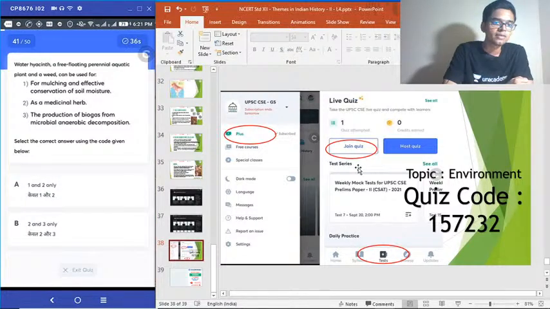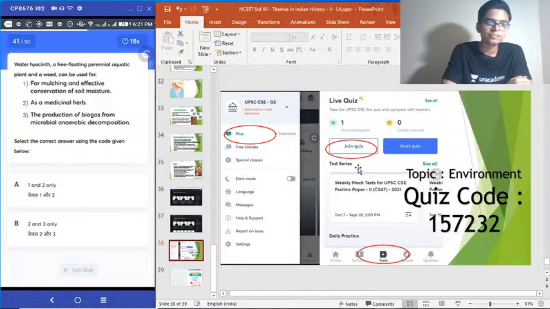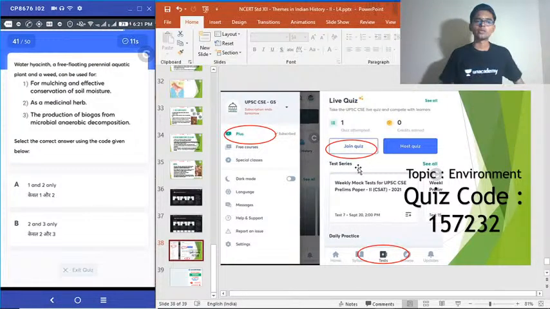41st question. Water hyacinth, a free floating perennial aquatic plant and a weed, can be used for dash. 1. For mulching and effective conservation of soil moisture. 2. As a medicinal herb. 3. The production of biogas from microbial anaerobic decomposition. And select the correct answer using the codes given below. Okay, water hyacinth, a free floating perennial aquatic plant and a weed, can be used for which among the following purposes?